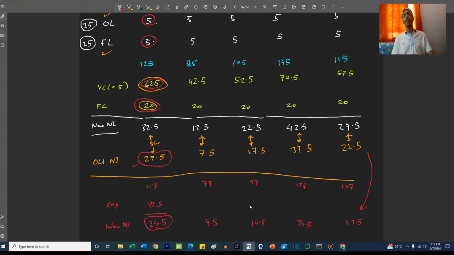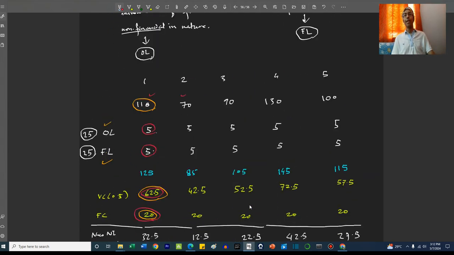Now next we are going to get into the activity ratios.